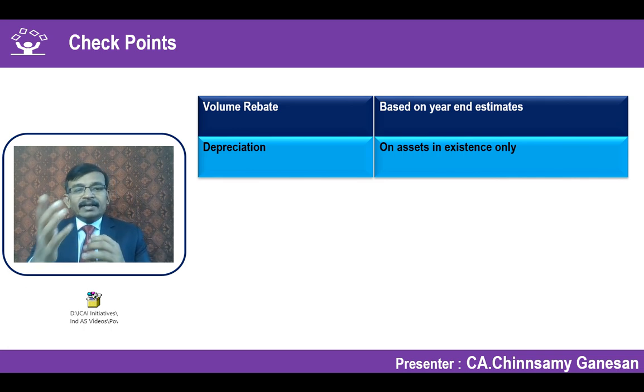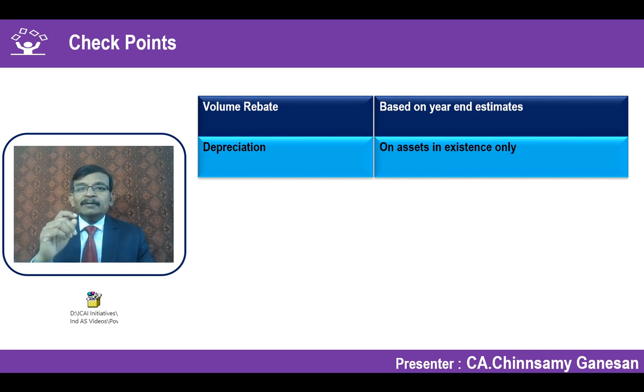So for example, a company has a capital budget where it says I will invest a very huge amount, say 100 crores, in one of the power plants, and because of the depreciation charge, my profit for the third quarter and fourth quarter will be lower compared to the first and second quarter. So what I will do is anticipated capitalization of property, plant, equipment. Provisionally, I will consider it right from the first quarter. Can I do that? When I'm capitalizing it, every quarter I will have an equivalent depreciation.